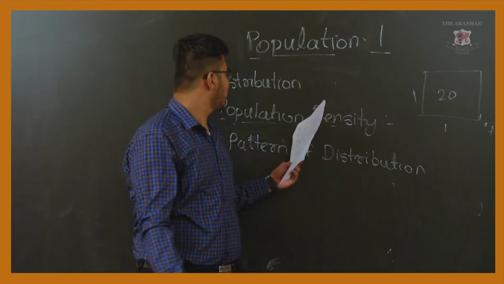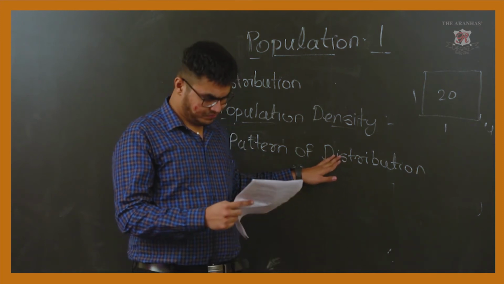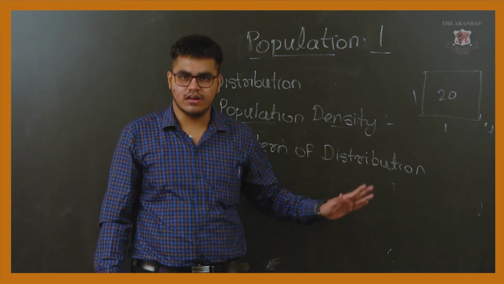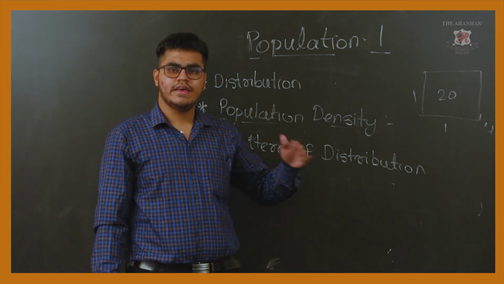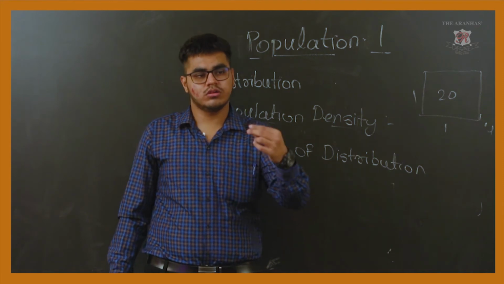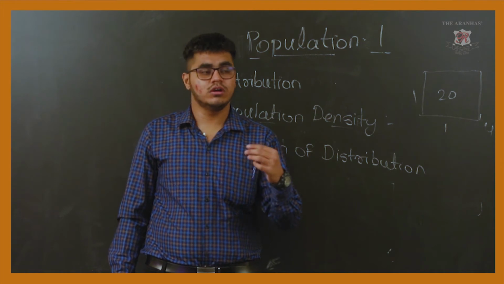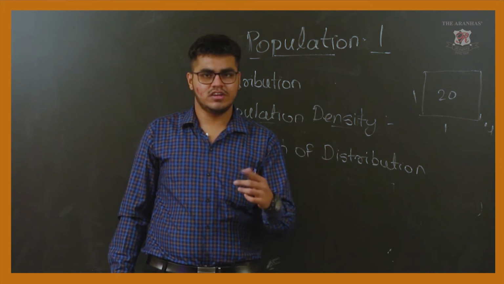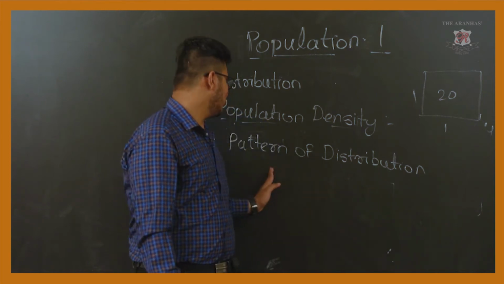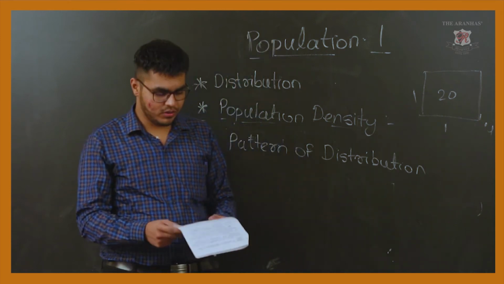So what is the use of this pattern of distribution of the population? It helps us to describe or to understand the demographic character of an area. If someone gives you the population density, the age ratio, the marital status, fertility rate, birth rate, mortality rate, these kinds of components will give you an idea about the pattern of population distribution. Now the most important definition: population distribution.